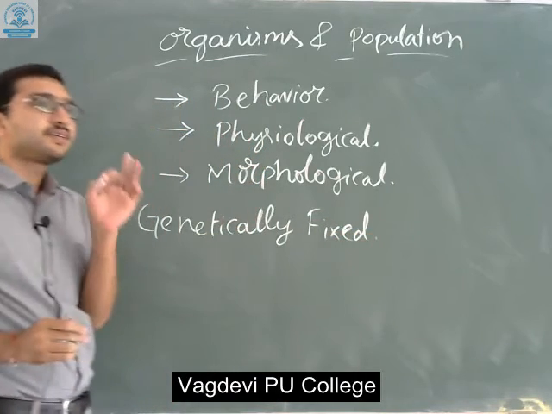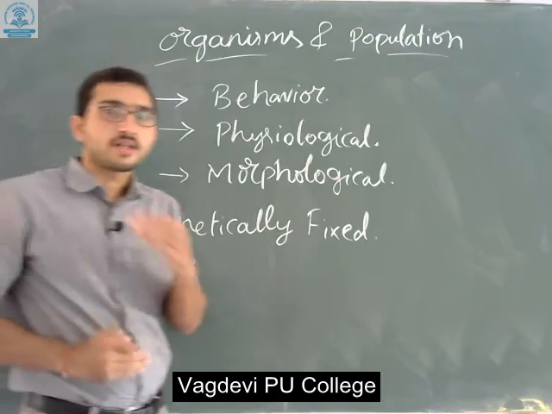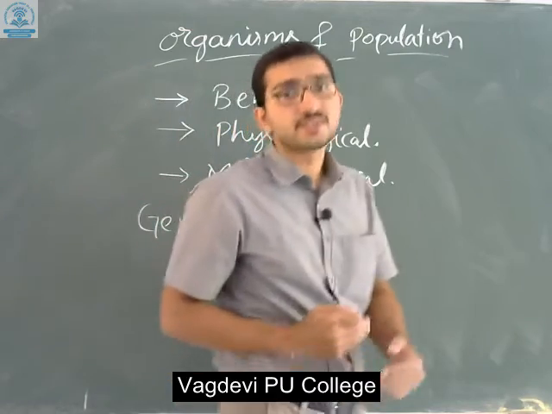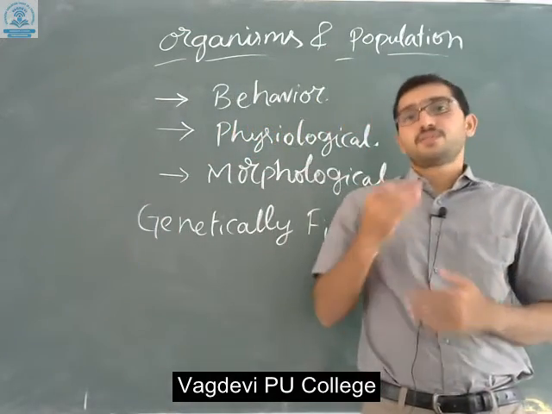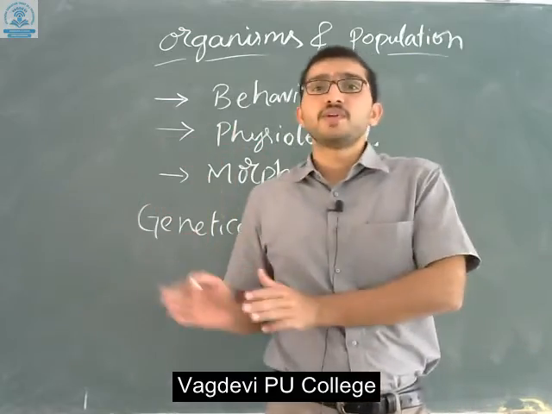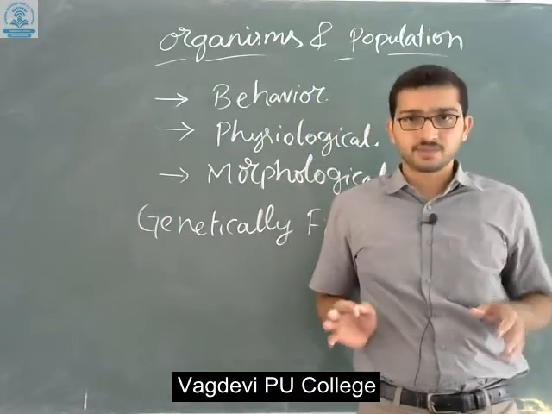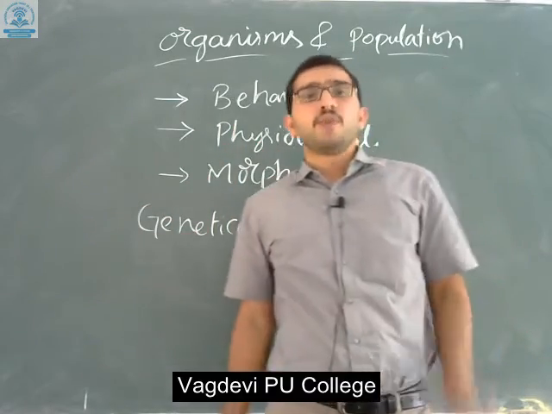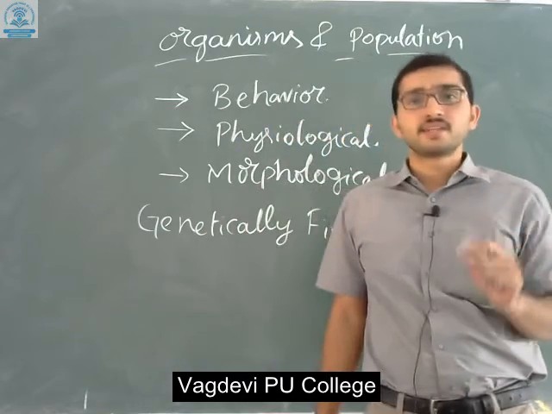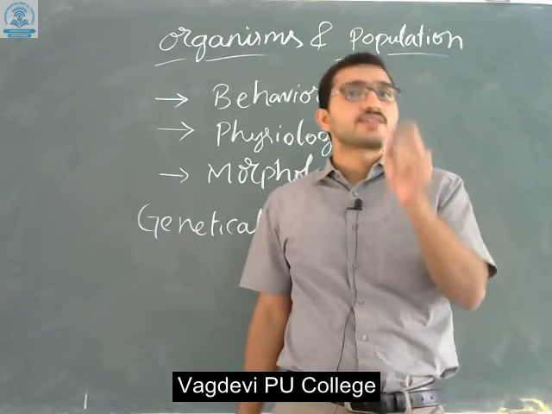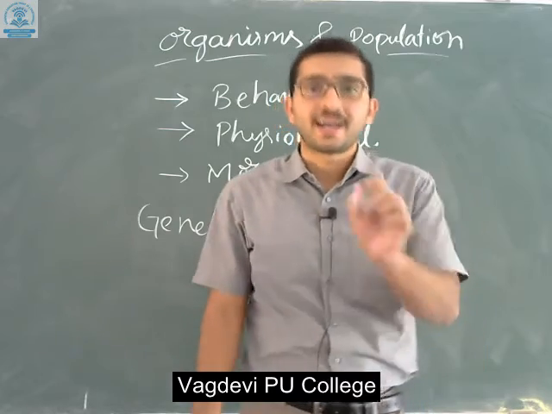These genetically fixed organisms can tolerate and make their own proteins whenever the conditions are favorable. If they are unfavorable, they adapt to those conditions. These are the major factors considered as attributes in adaptations.